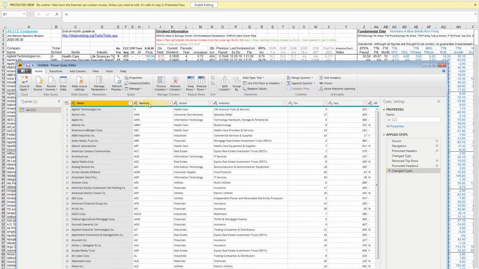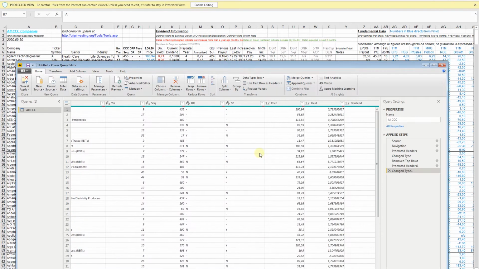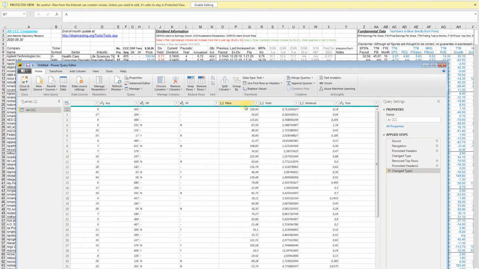Ticker symbol, I guess it's still understandable. Sector as well, industry as well. It's always a good idea to check whether the column formatting is good. So in this case, it looks like everything is fine. Price, yes, that's correct. Now in here, we can see that this is dividend information.